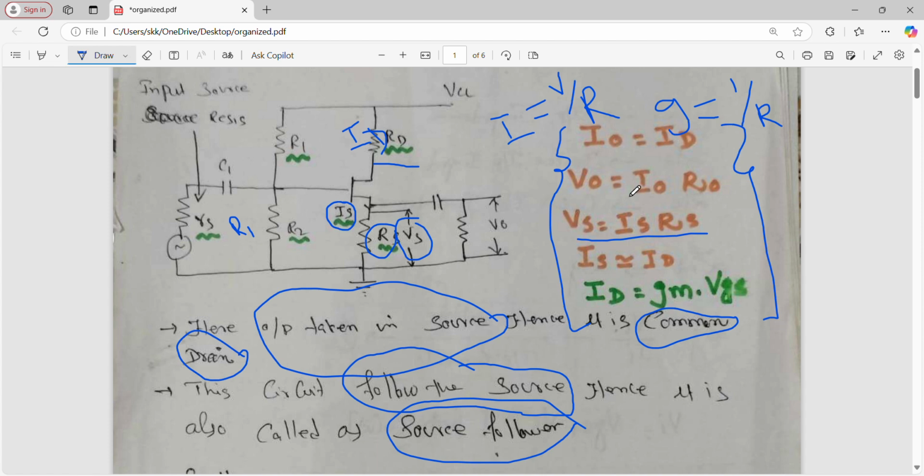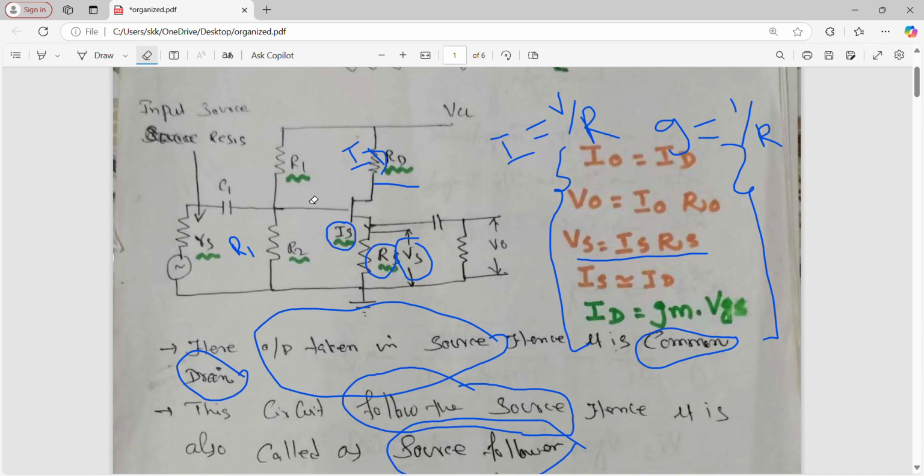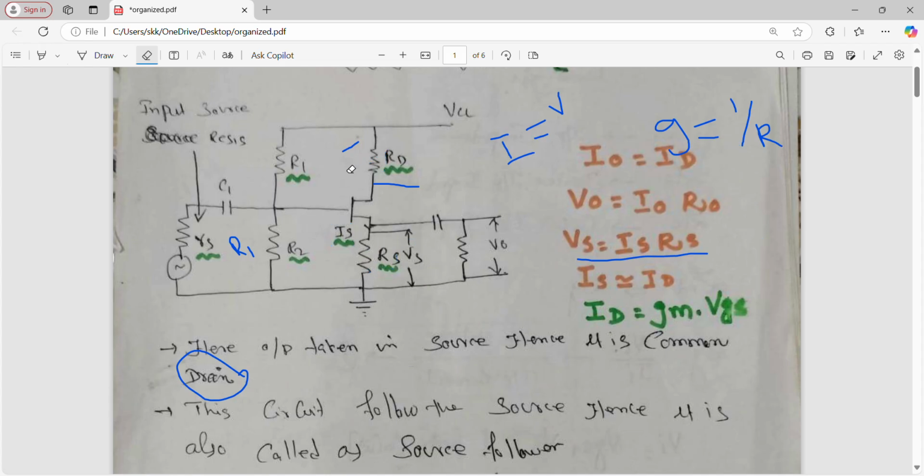I0 is equal to ID, V0 is equal to I0 into RS, VS is equal to IS into RS, IS is approximately equal to ID, then ID is equal to gm into VGS, right? Any doubt in this? Yes?